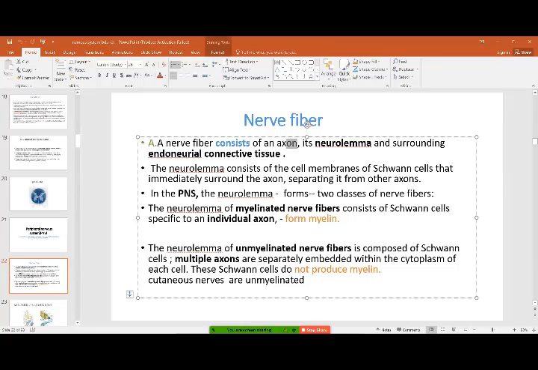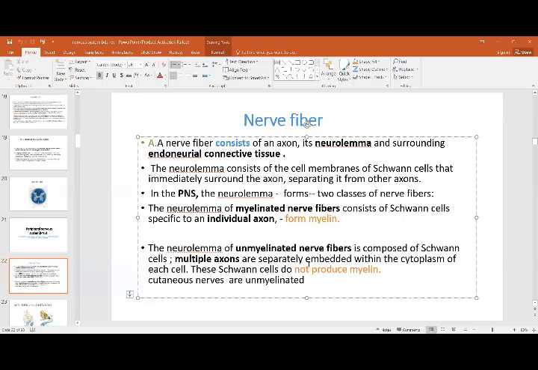A nerve fiber consists of an axon, basically, which forms a nerve. It is covered by the neurolemma, which is the cell membrane of the Schwann cells, and outside that is the endoneurial connective tissue. In the peripheral nervous system, the neurolemma forms two classes. One is the myelinated fiber, that is the myelin sheath in the peripheral cells. The Schwann cells encircle the axon and they produce this lipid coating which is called the myelin sheath, and this myelin sheath facilitates the passage of the impulse.